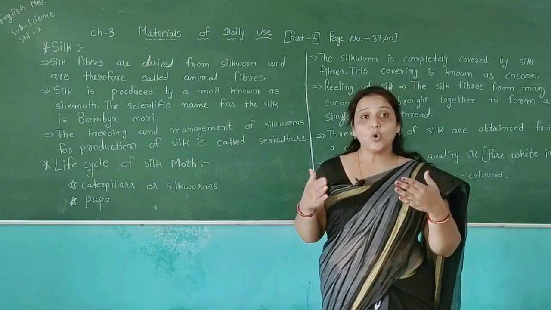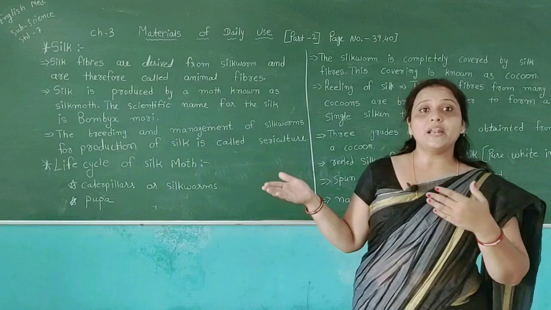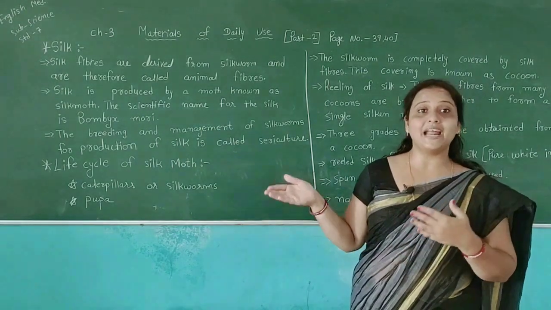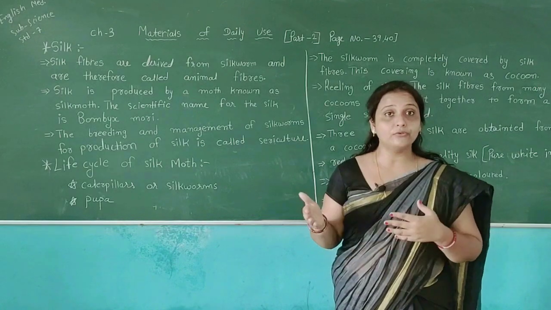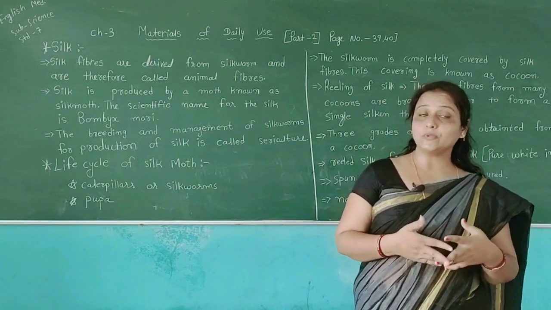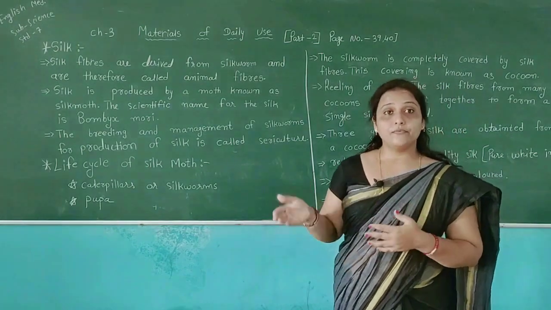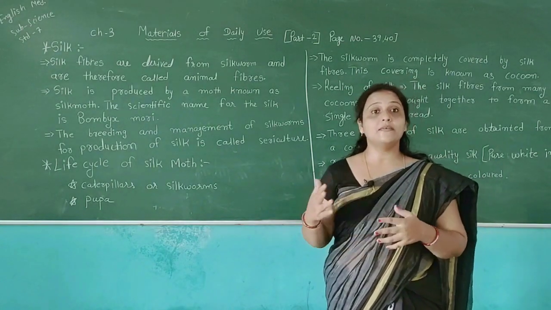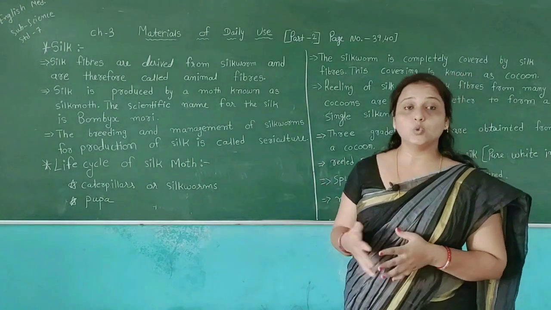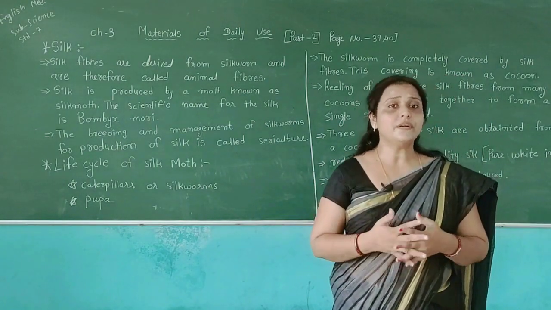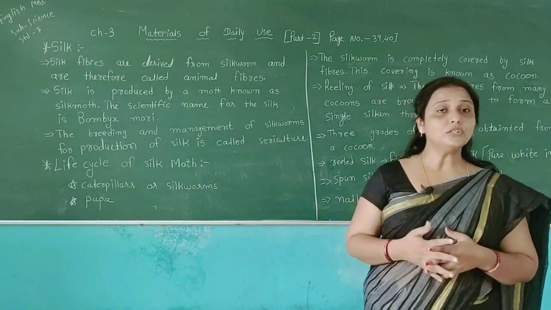So we cannot directly use the fur or hair of animals for getting woolen cloth. For getting woolen cloth, we have to do different types of processes. We can see the different types of processes, which we discussed in our previous session.